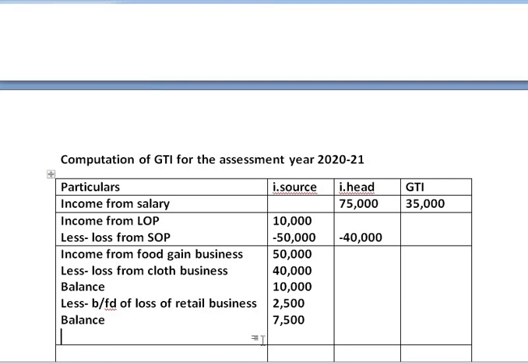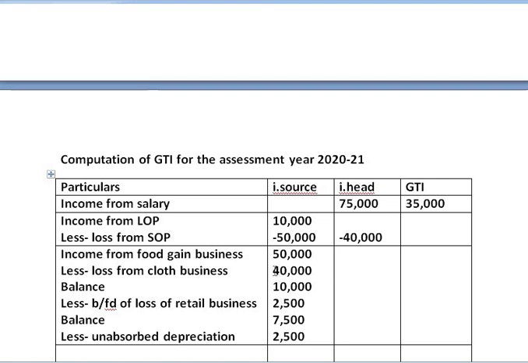As we still have the positive figure, we can also deduct the unabsorbed depreciation. So, less unabsorbed depreciation. Unabsorbed depreciation amounts to rupees 2,500.